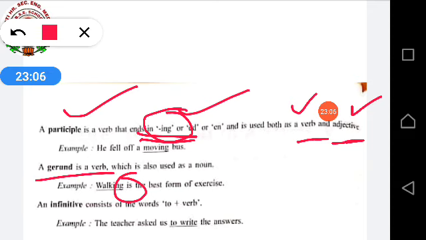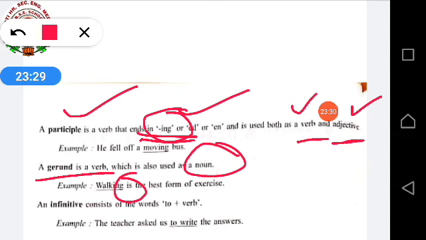But when you are talking about a gerund, every time you have to keep in your mind that a gerund is a verb which is also used as a noun. So gerunds are also used as nouns.